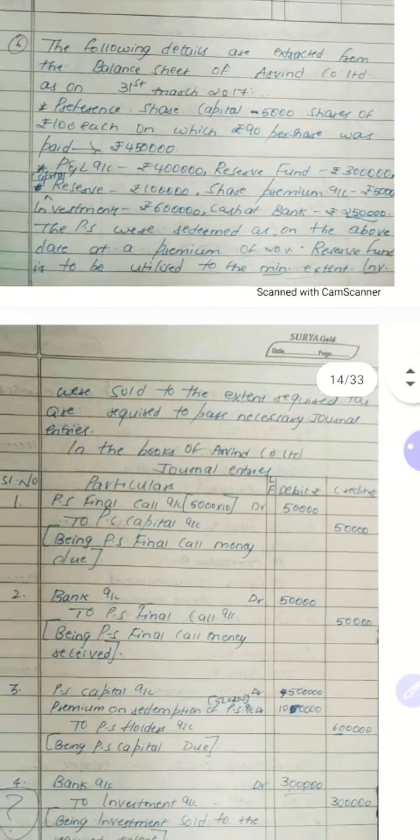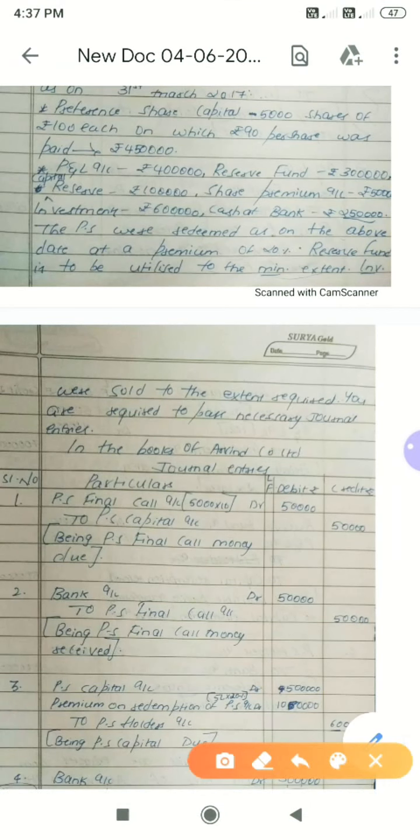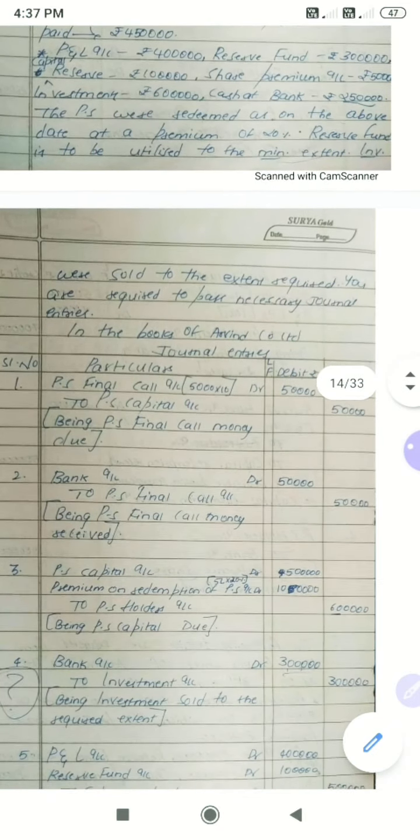Now just look at the question: is the company issuing any shares? No. So when the company is not issuing any shares, you have to look at investment sold. Now to calculate investment sold, we don't have any new shares issued, so we have to look at investment sold. They have given the investment information: 6 lakh we have in investment, but at the end they have given that investments were sold to the extent required only. So that means you can't pass this journal entry in full. So what you have to do, first we will pass this.